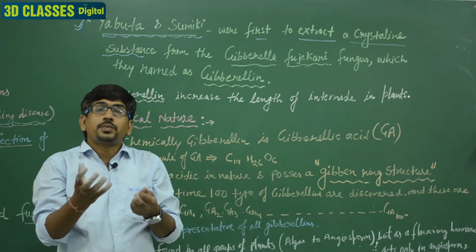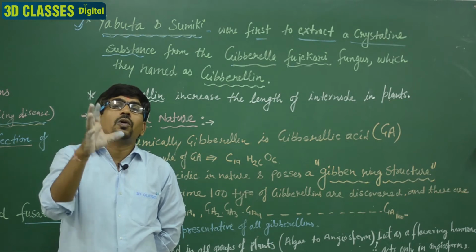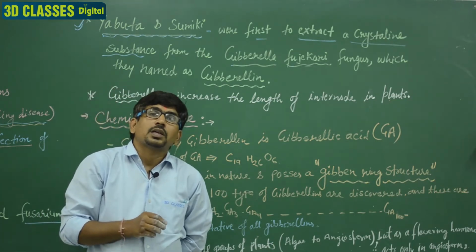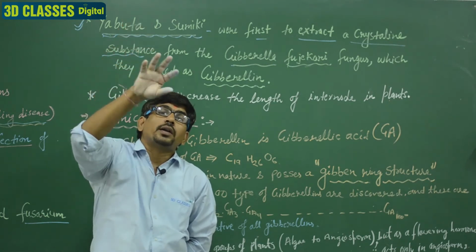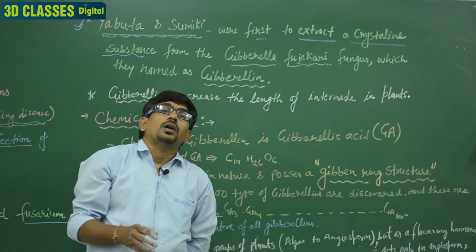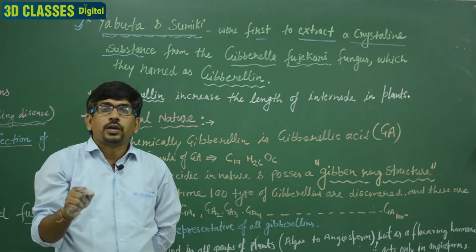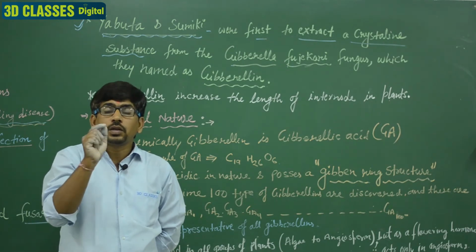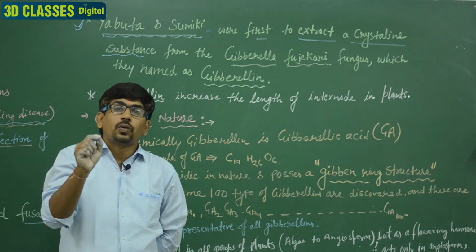Clear? Yabuta and Sumiki isolated this gibberellin and sprayed it on healthy plants, and they observed that the length of the plant increased. So it is proved that gibberellin increases the length of the plant due to the increment in the internode. It does not increase the length of the node, it increases the length of the internode. Clear?